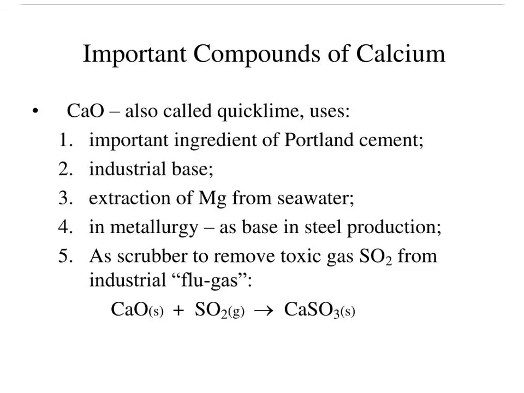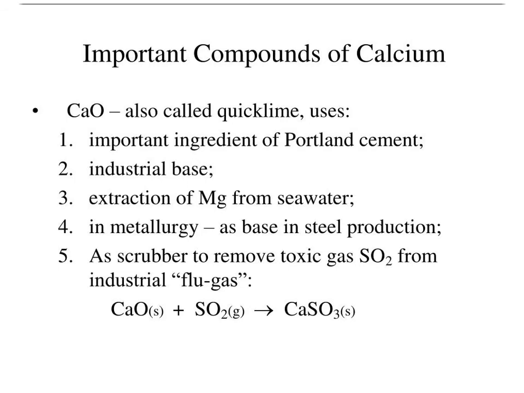The important compounds of calcium: first the quicklime, CaO. CaO is also called quicklime. It is an important ingredient of Portland cement, and it is important in the cement industry. It is an industrial base. It is used in the extraction of magnesium from seawater.